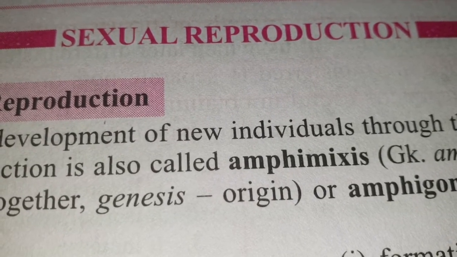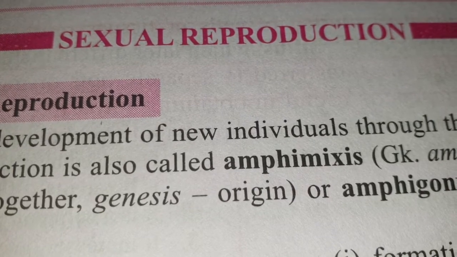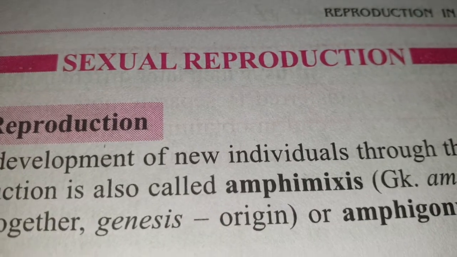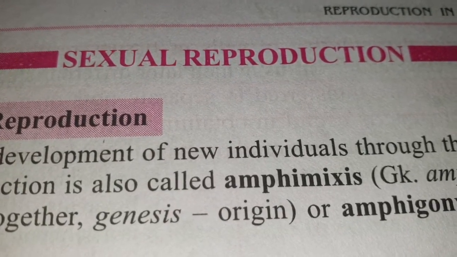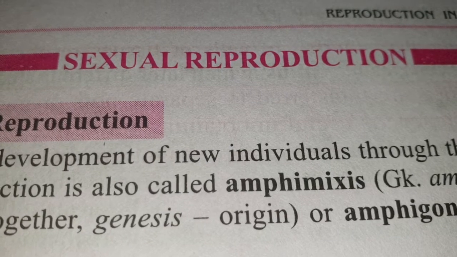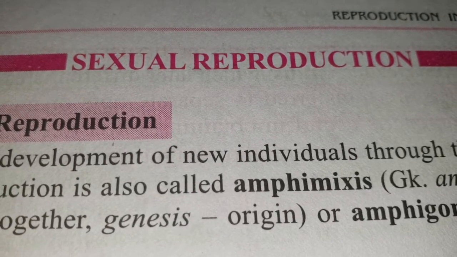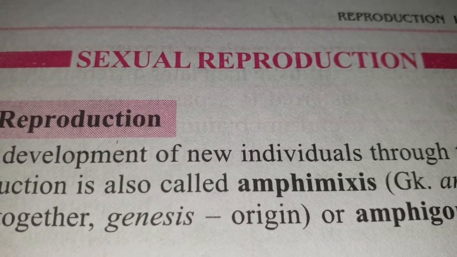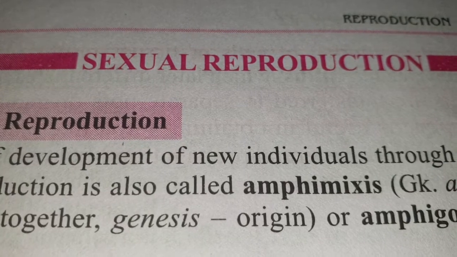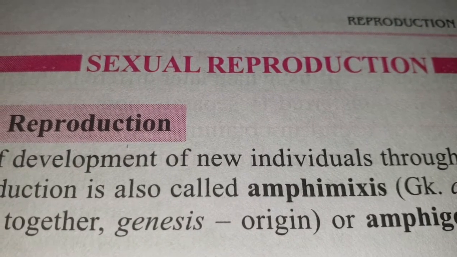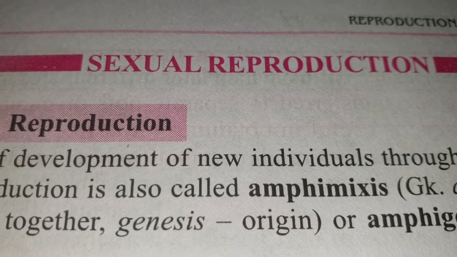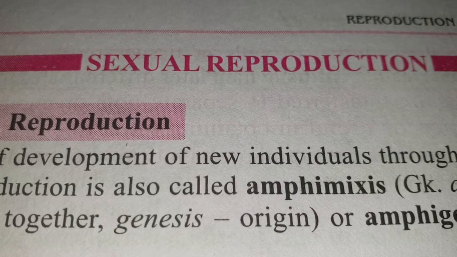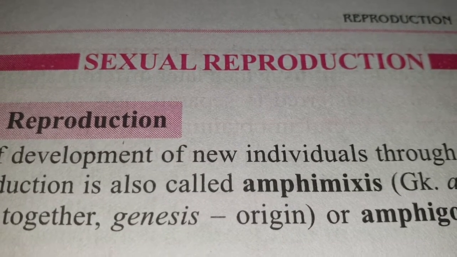Now sexual reproduction is always considered better than the asexual type, because when fusion takes place, genetic recombination takes place, that means gene flow takes place in a population. Two different organisms are fusing together, the gametes are fusing, so definitely gene flow will take place among the individuals of a particular population, and this mixing of genes will help to maintain the vigor and vitality of the entire population.